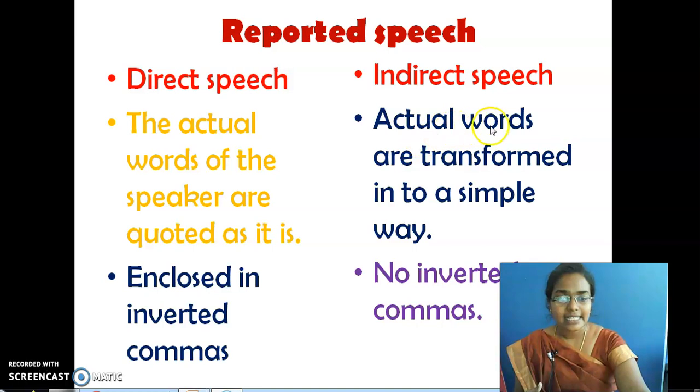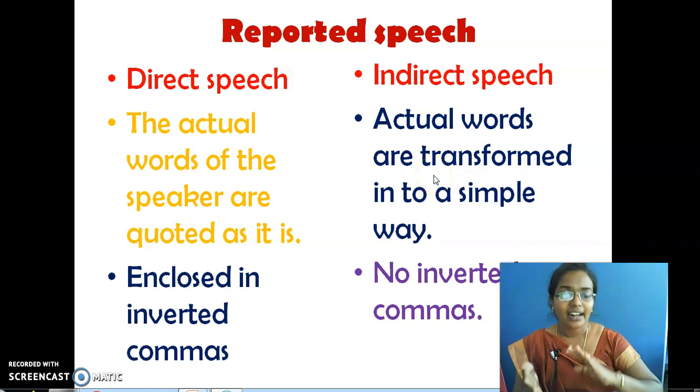Actual words are transformed into a simple way. Here, this word plays an important role. The actual words of the speaker are transformed. So here it is converted into a simple way. My friend asked that, how are you? We are saying, how are you? How should it be changed then? How he was. That should be changed.